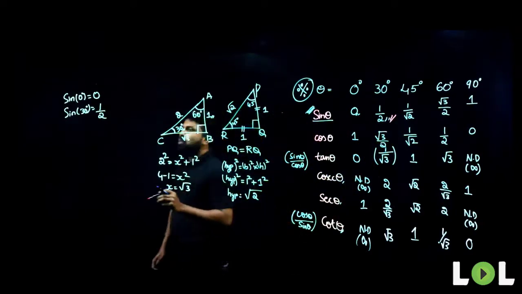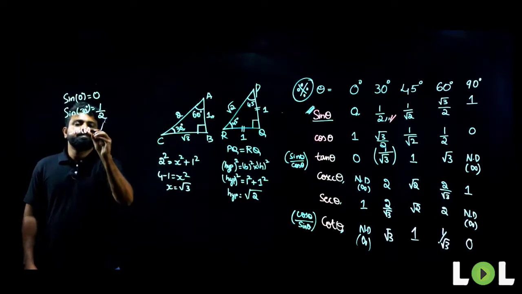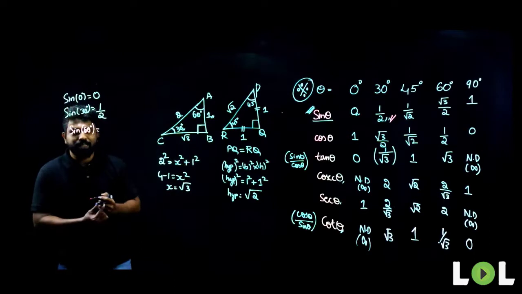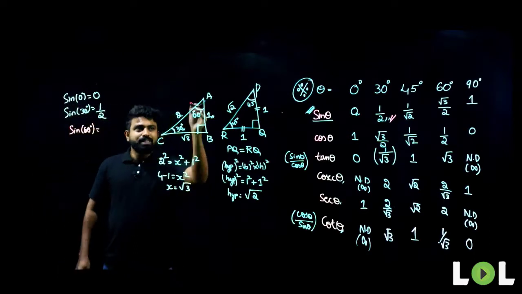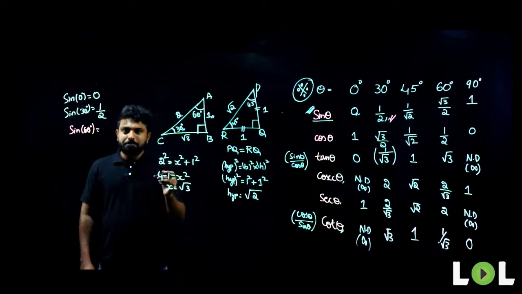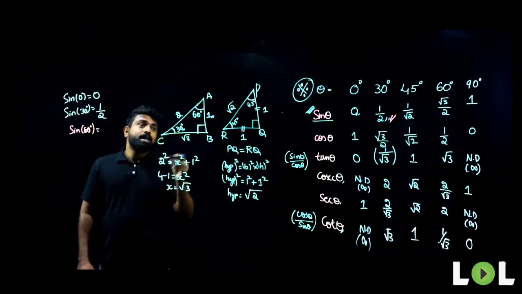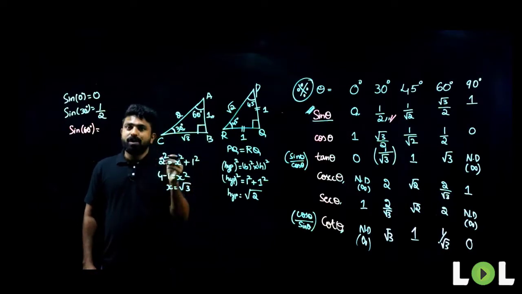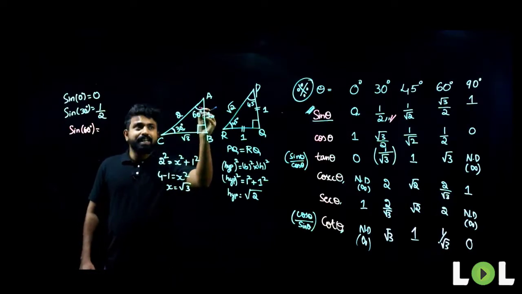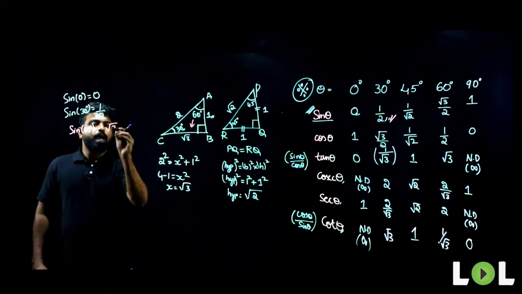Now, what is the value of sine 60 degrees? Where do we have 60 degrees? It is also in the same triangle, ABC. Sine is opposite by hypotenuse. Is the opposite side 1 again? No. We have to see the side opposite to 60 degrees, which is BC, that is root 3. The hypotenuse always remains the same, that is 2.